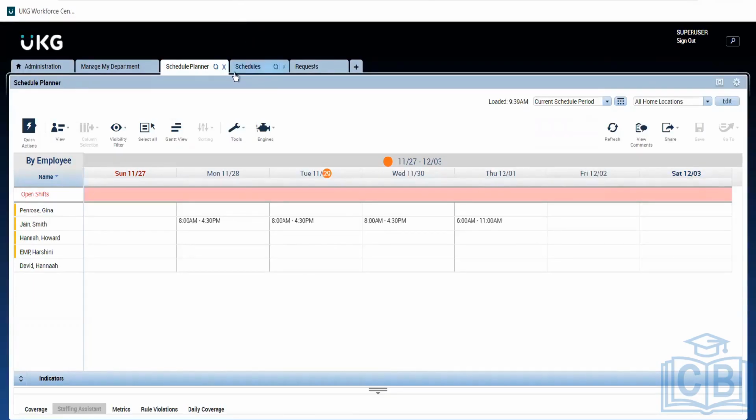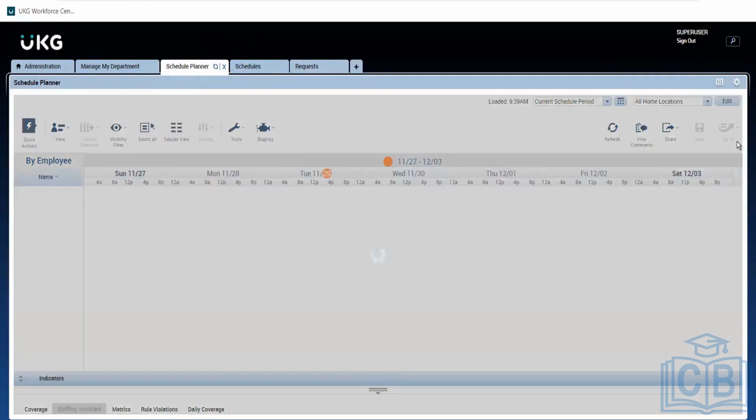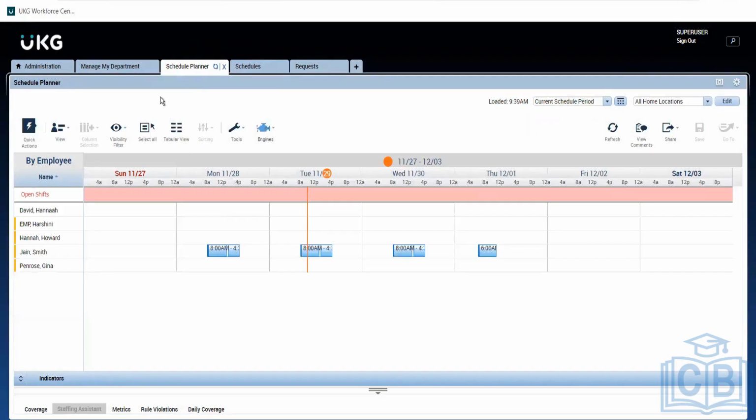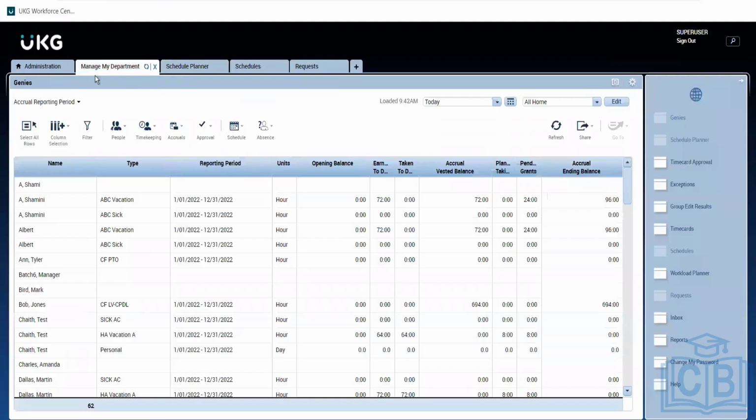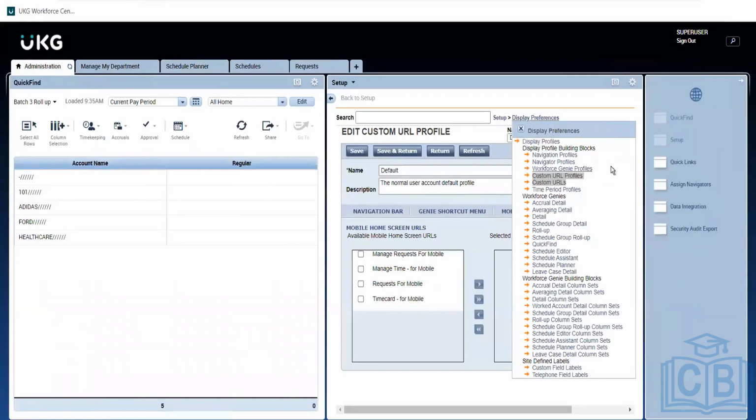So these are control switches. We cannot have this many tabs in mobile. It will be switching to one or two tabs. So that's how the control is switching from one to one. When I click on this, where it should take me. When I click on Go To and reports, how it is going to report. Those controls are maintained in this custom URL profile. We are just assigning it.